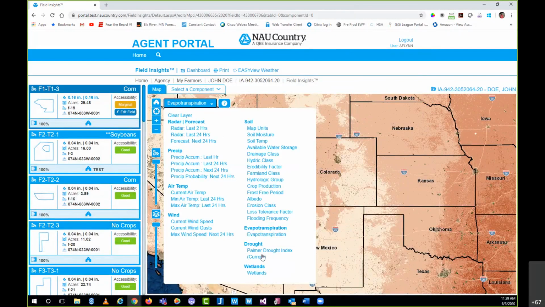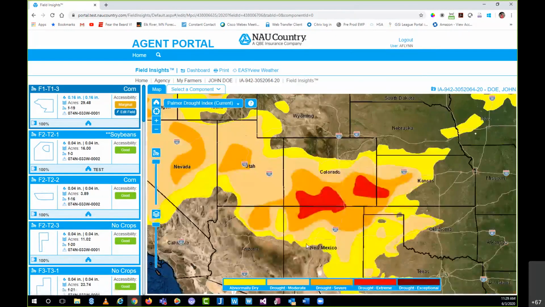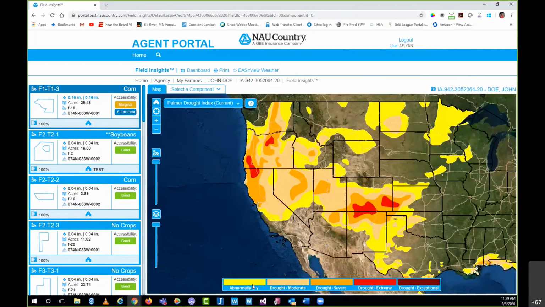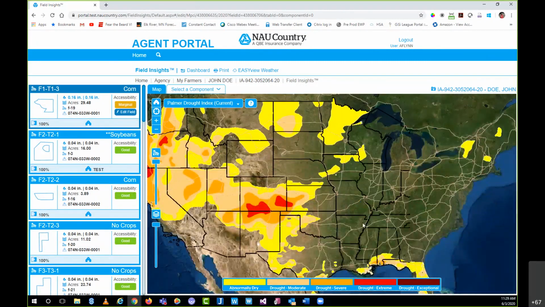Drought, this is going to be the Palmer Drought Index. So you can see here, that's pretty straightforward. The yellow is abnormally dry. The dark purple is we're in an exceptionally legit drought. So you can see here that a little bit through the southwest here, a little bit drier than normal. But that's basically what it's telling us here.